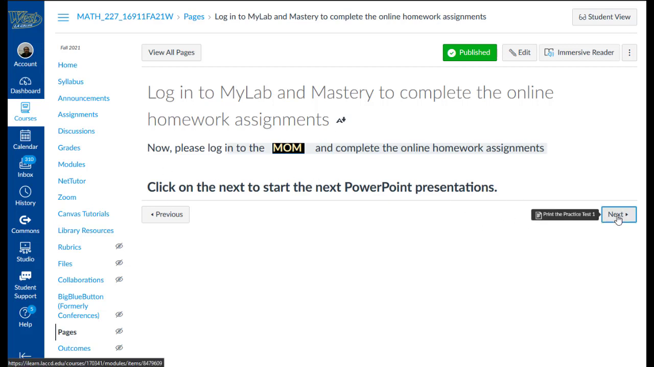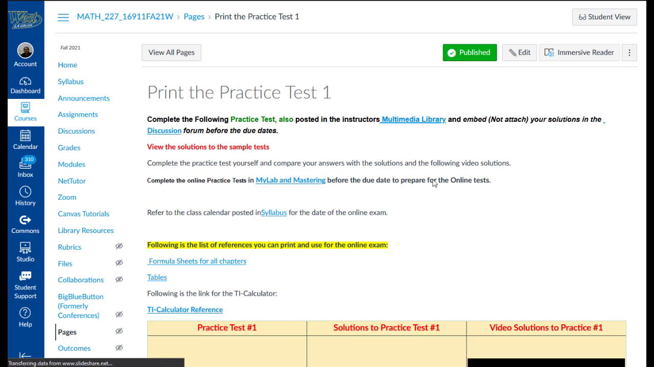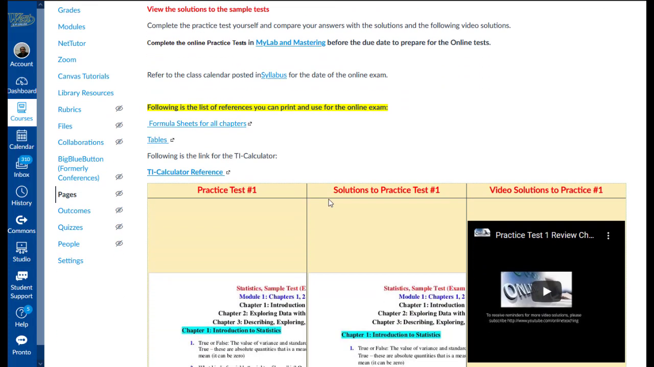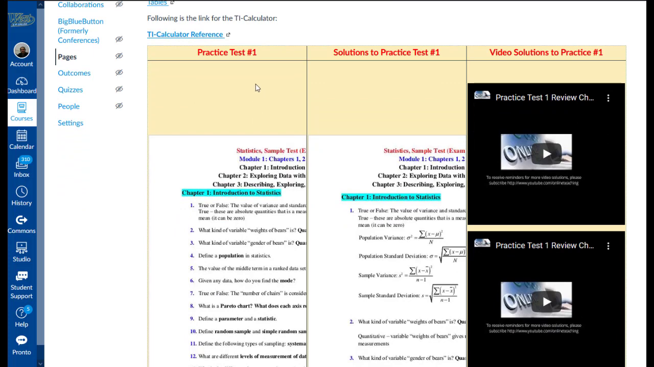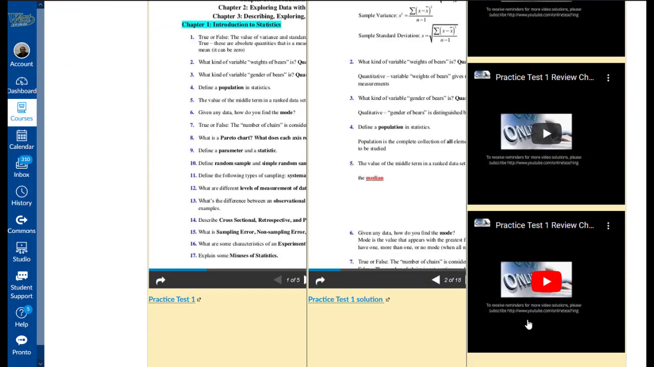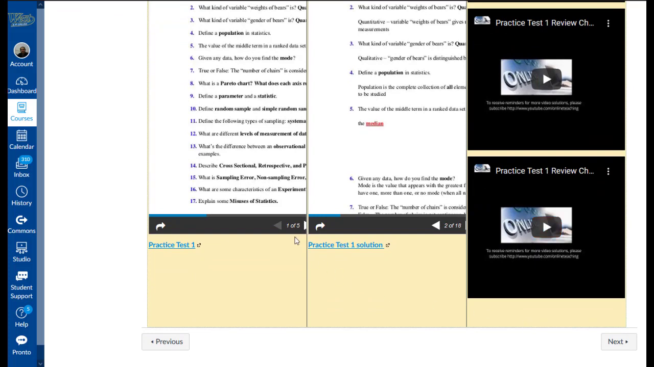And if you click on next again, that will take you to where you need to print the practice test number 1. As you can see here, you have a copy of the practice test number 1 as well as the solutions and the video solutions for each section. Please make sure to compare your answers with these solutions,